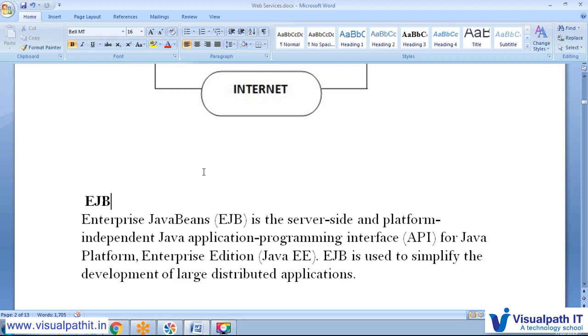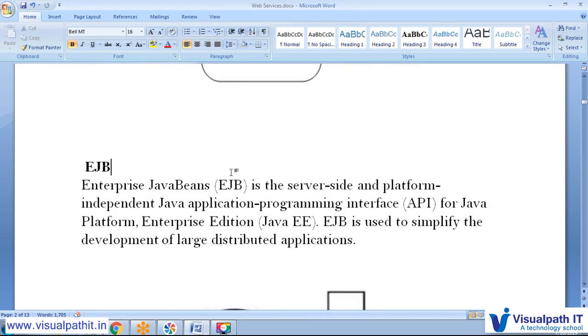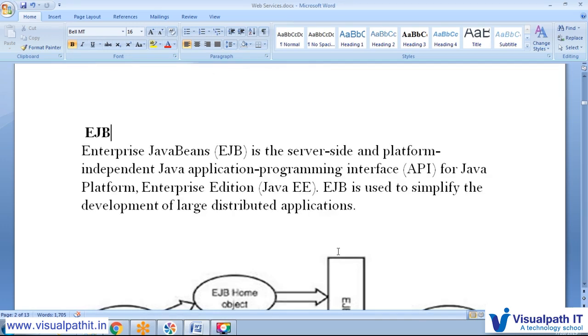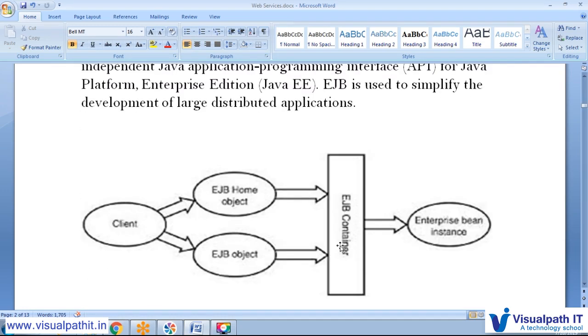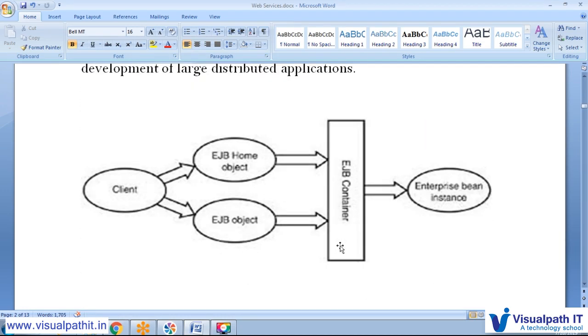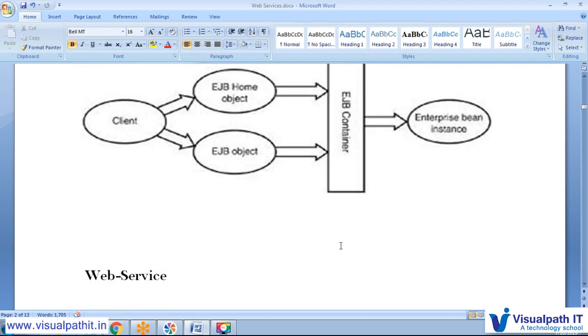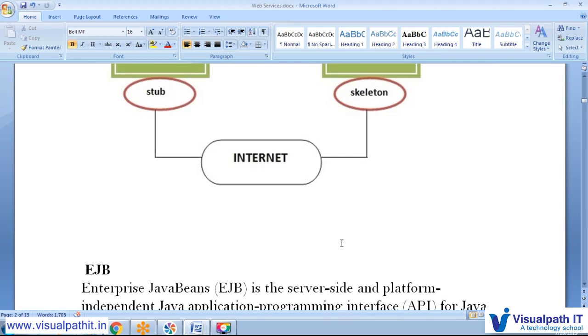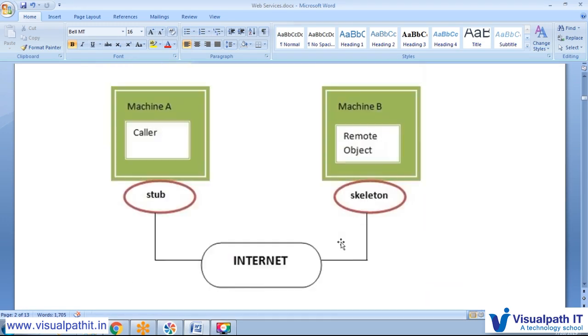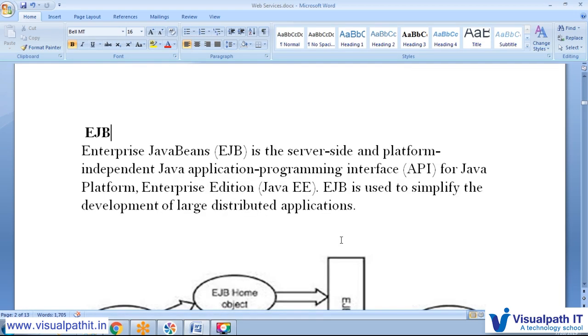EJB also provided the same kind of application, but again the consumer-producer problem is there. EJB is a fit for XML transactions and if Java Enterprise Edition is there. So again the same problem: if you would like to connect between different technologies, EJB could not perform.